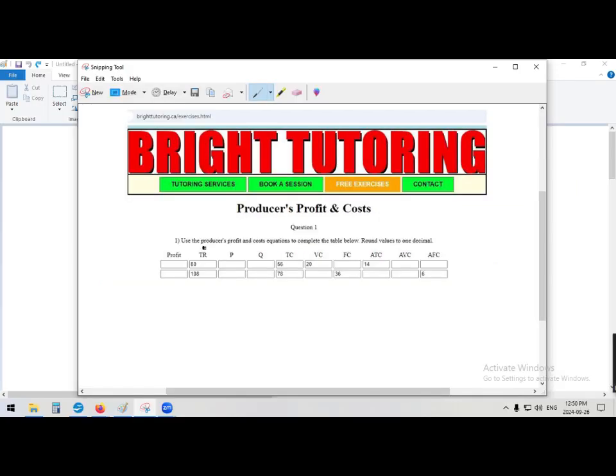So here's the question. What we have to do is fill in the blanks in all this table using the producer's profit and cost equations. So we start off here at the beginning on the left. We know that profit equals total revenue minus total cost. So we have 80 minus 56. So that's going to be 24.